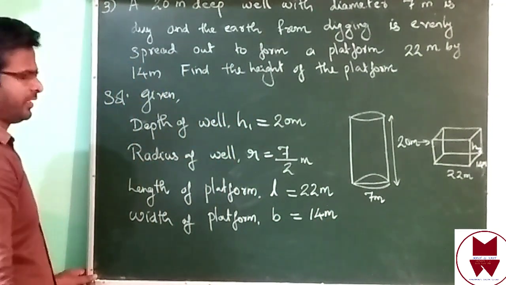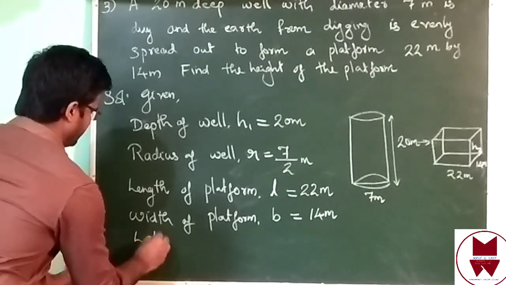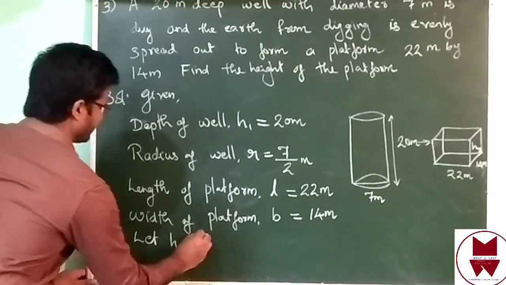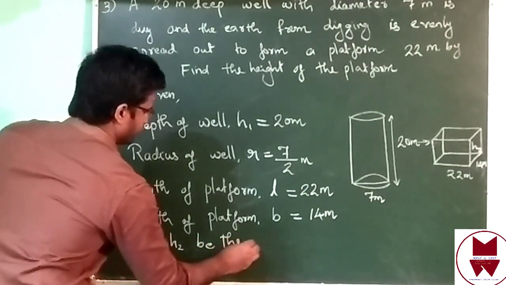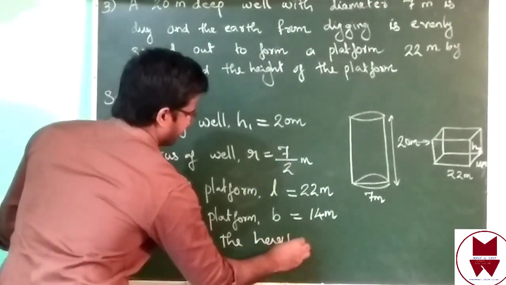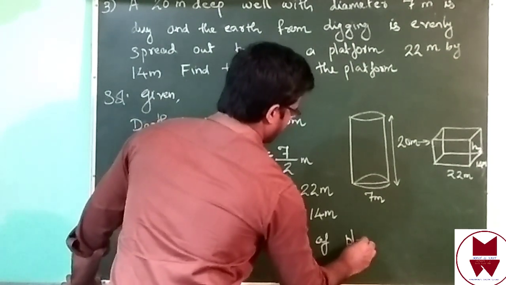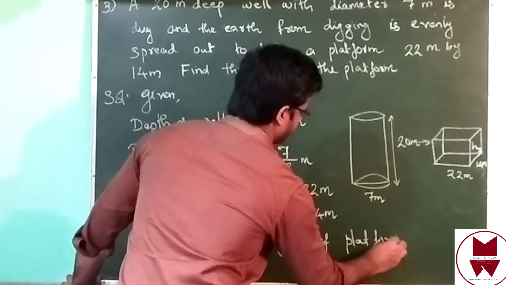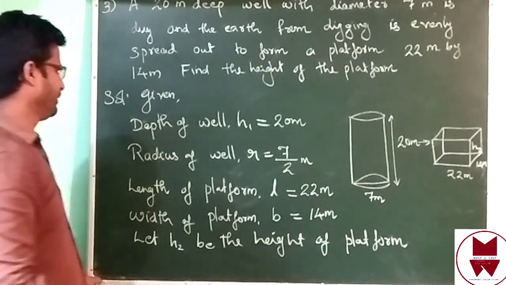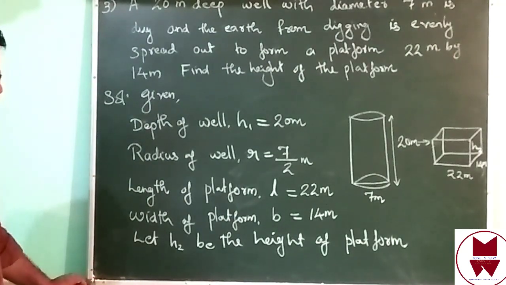Then height we have to find out. Let h2 be the height of platform.